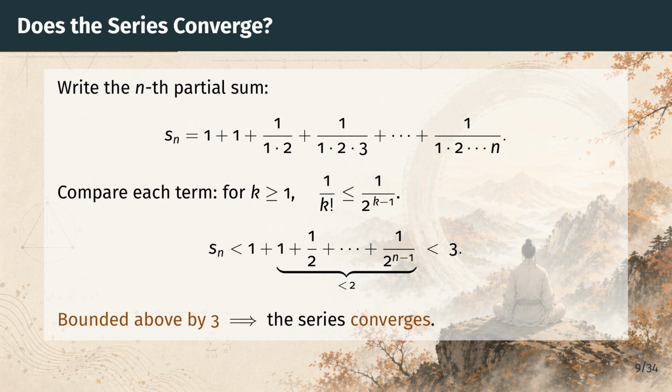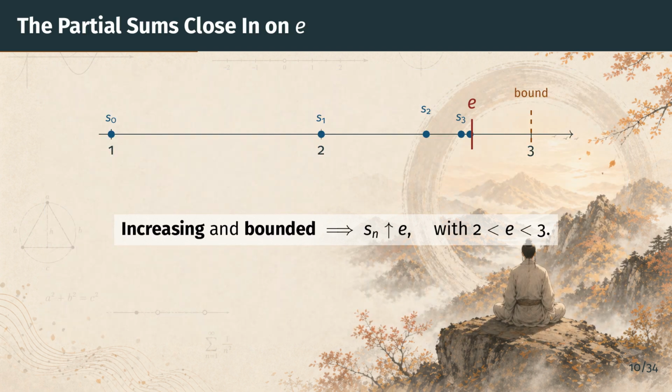Next, let's picture this convergence on a number line. This picture shows the partial sums marching toward E on the number line. The blue dots are the partial sums s sub 0, s sub 1, s sub 2, s sub 3, and so on.